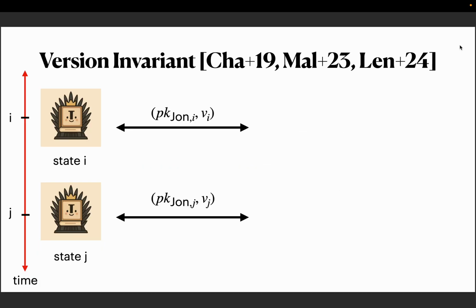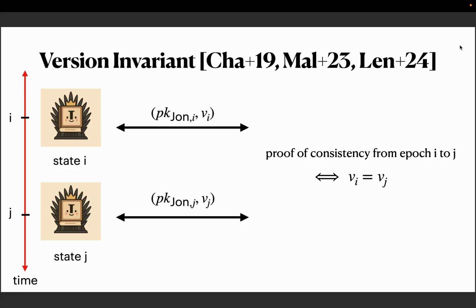So the way that the version invariant works is that every public key is assigned a version, and every time a public key changes, the version is incremented by 1. And the cool observation here is that it actually simplifies proof of consistency: a proof of consistency from epoch i to epoch j is just equivalent to checking that the versions are equal at epoch i and epoch j, which is really cool because we just reduced j minus i lookups to only performing 2 lookups.